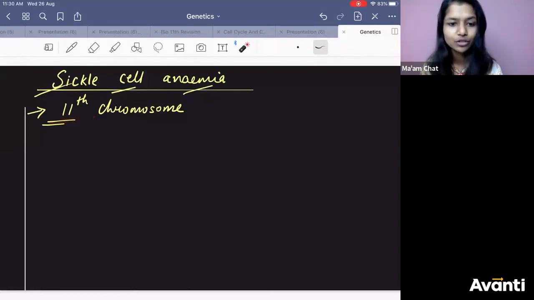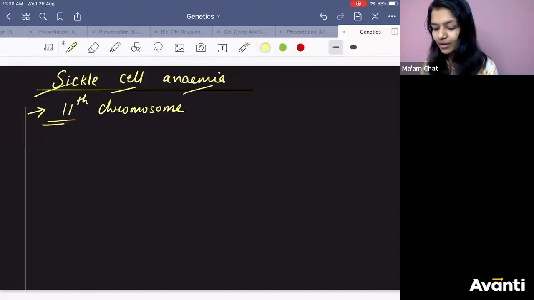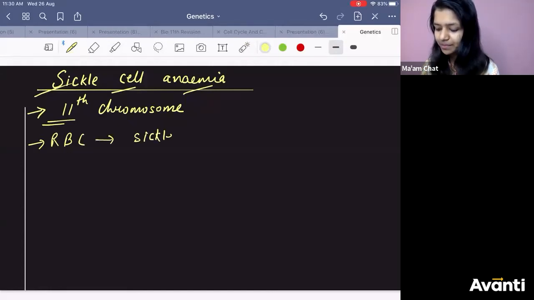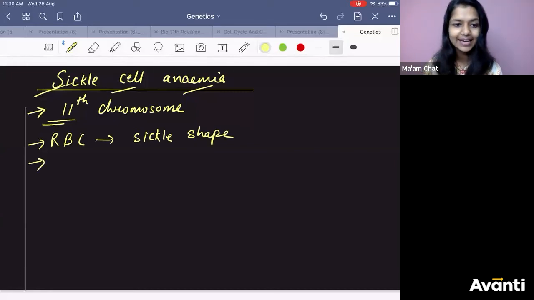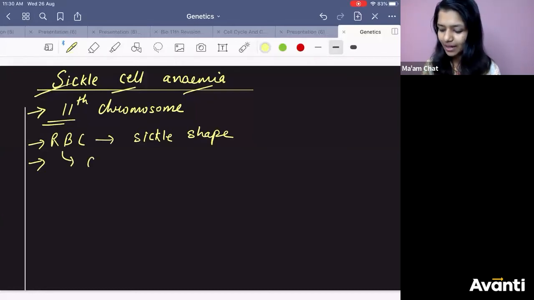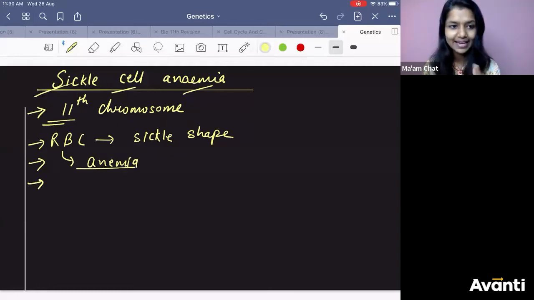So it happens on which chromosome? 11th chromosome. What happens in this? RBC becomes sickle shape. And due to that, what happens? It can't carry oxygen. RBC becomes sickle shape, meaning anemia. There is a problem in carrying the oxygen. It will not be able to carry a proper amount of oxygen, oxygen carrying capacity will be very less.